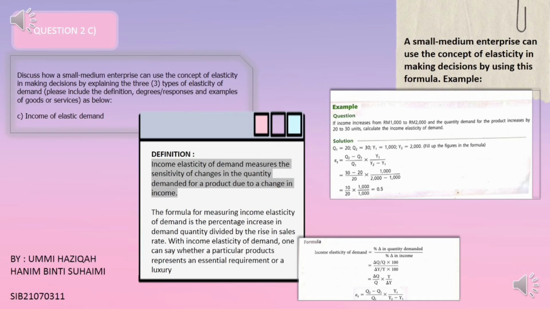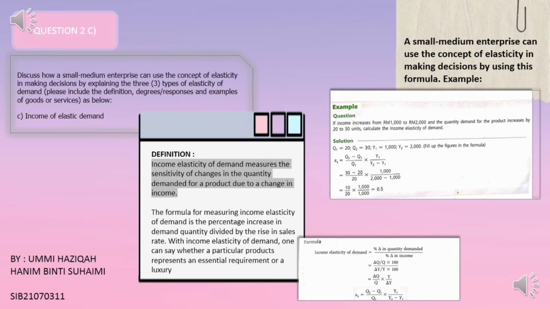In economics, income elasticity of demand measures the responsiveness or sensitivity of changes in the quantity demanded for a product due to a change in income. Consumers' incomes will affect the demand for different products.